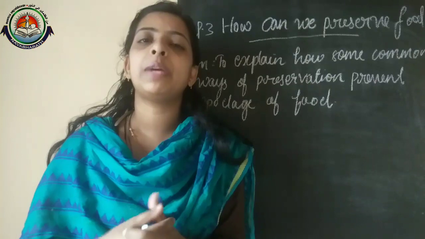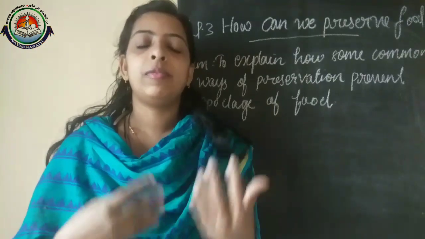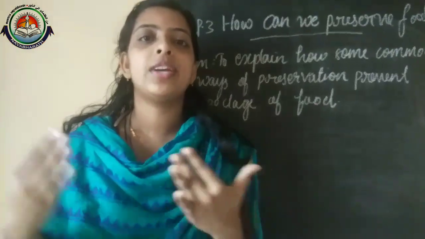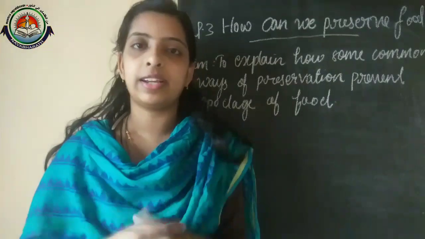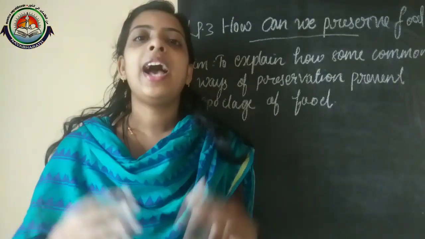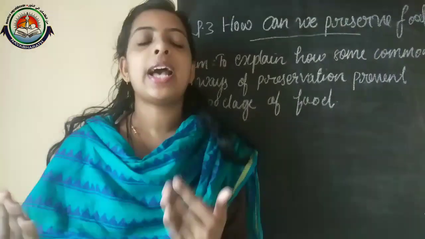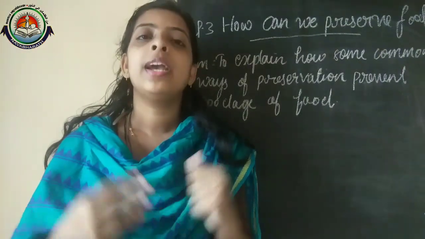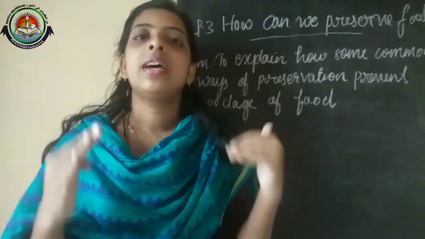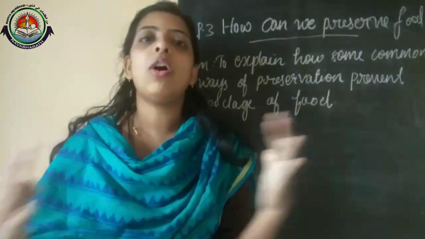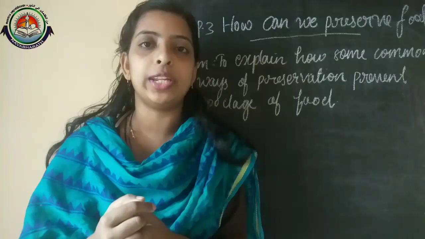At the same time, in our homes, normally in lunch and dinner, we are eating rice. We can consider two kinds: uncooked rice and cooked rice. Uncooked rice stays for a long period of time without spoiling.